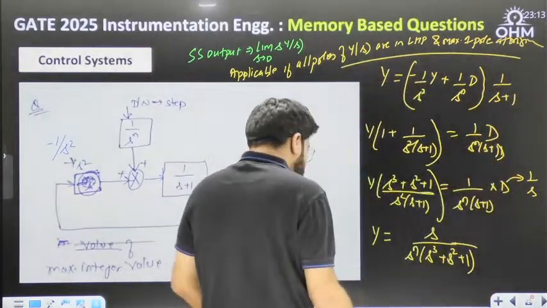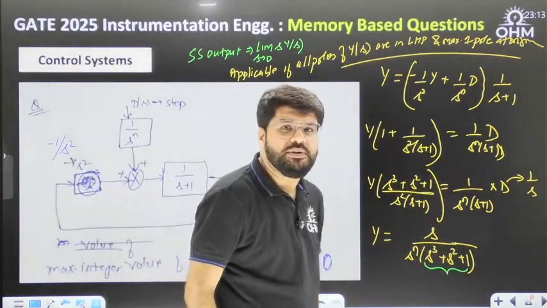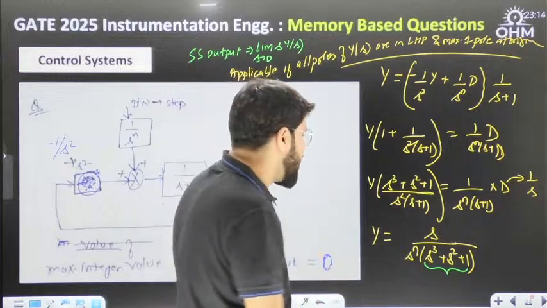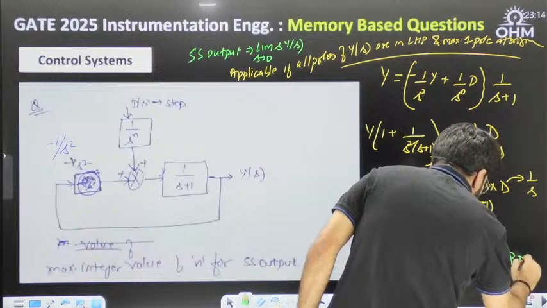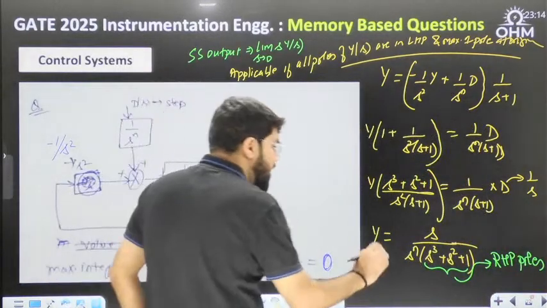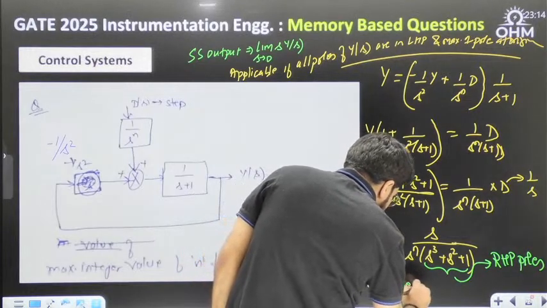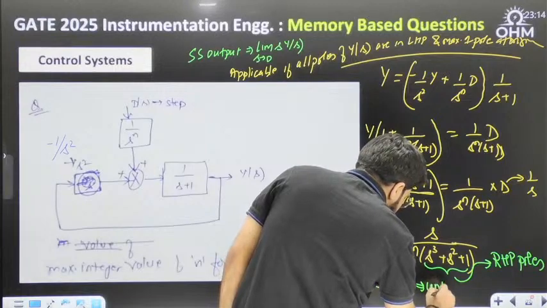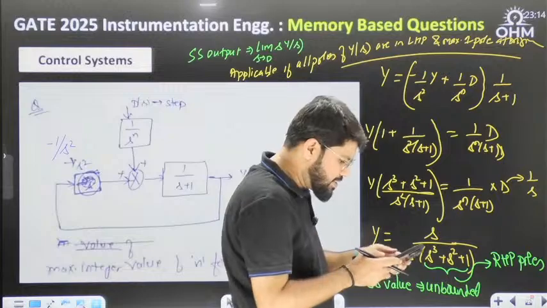But you cannot ignore this part, and when you solve this part, you can clearly see one coefficient missing. Definitely there are going to be RHP roots. This will give you RHP poles, 100%. You try by the Routh-Hurwitz. And if you have RHP poles, steady state value will be unbounded. So this question must be challenged.